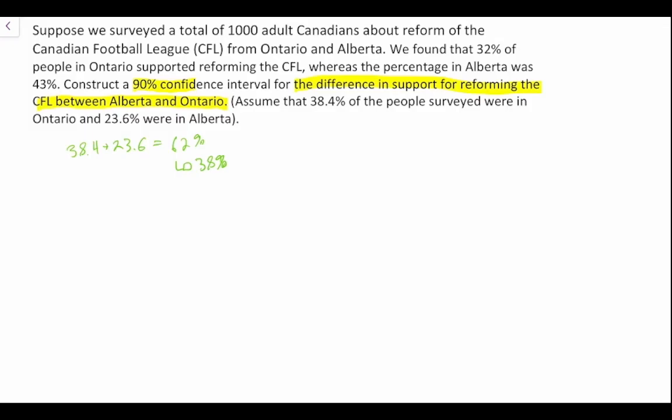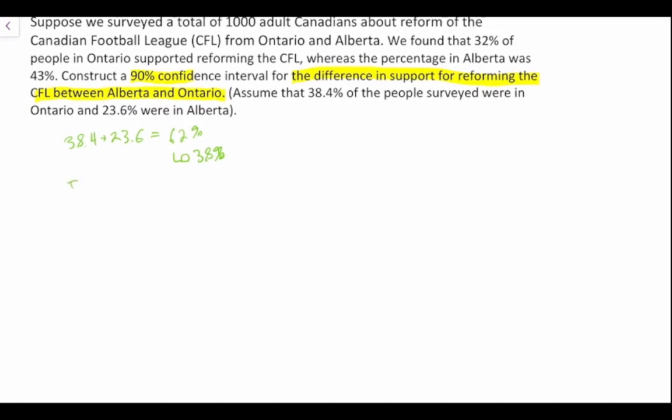So let's first look at this question and think about, can we use a normal distribution? Well, we assume that they are independent and that there's randomization in the survey itself. We have to assume that. It doesn't tell us that in the question. We also assume the 10% condition, so we'll write some of this down. So independent, yes.